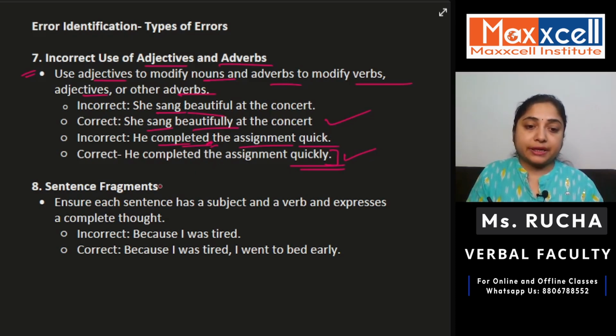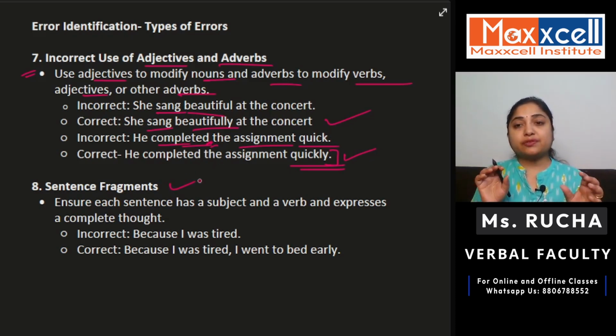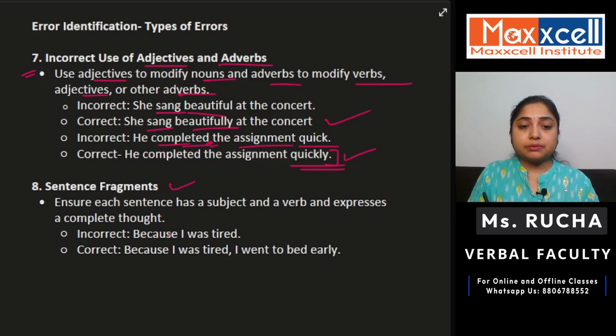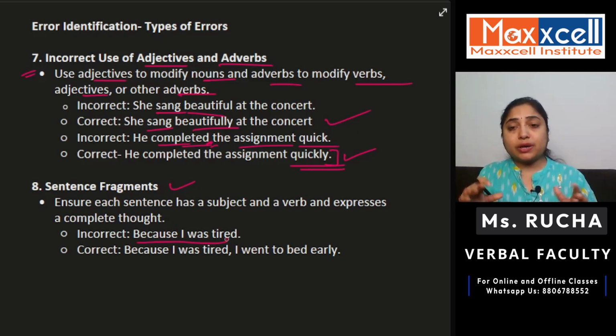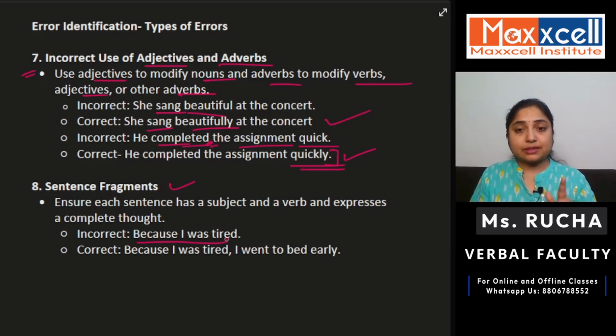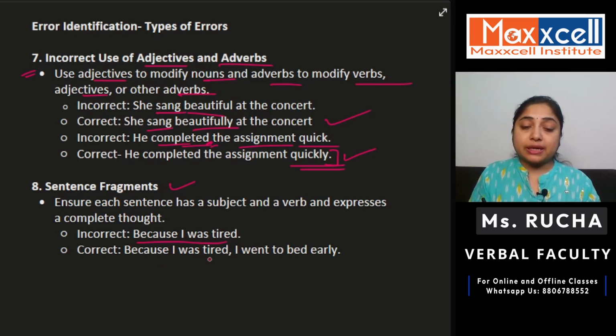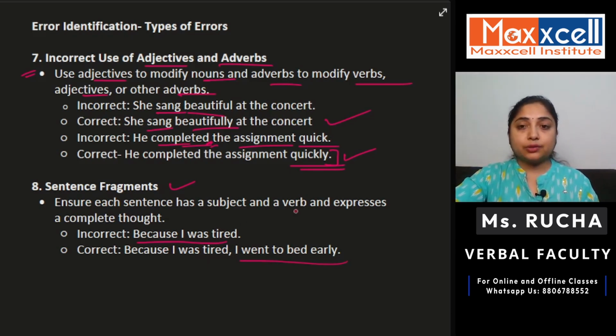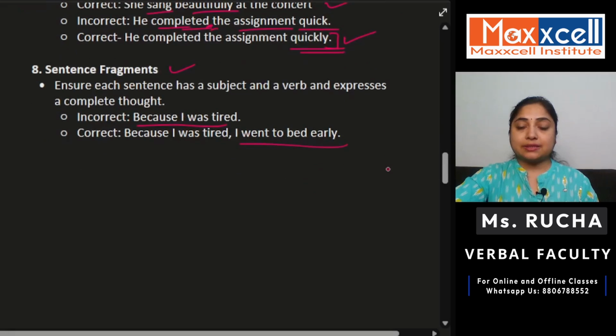Next is sentence fragments. If only a sentence fragment is given and the complete sentence is not given, that fragment alone does not make any sense. To give you an example: because I was tired. Now, this is the first part of a sentence. What happened because that person was tired? We don't know. It does not make sense. So that is also one type of error. Because I was tired, I went to bed early. This is the complete sentence, right? So look out for sentence fragments also while you are marking answers in sentence correction.